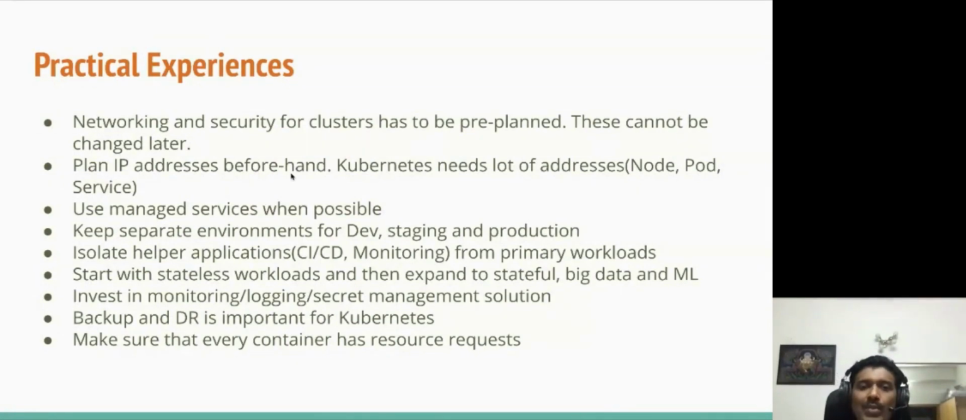The second is to plan your IP addresses. This is very important. Kubernetes uses a lot of IP addresses. There is a pod address, there is a service address, there is a node address.